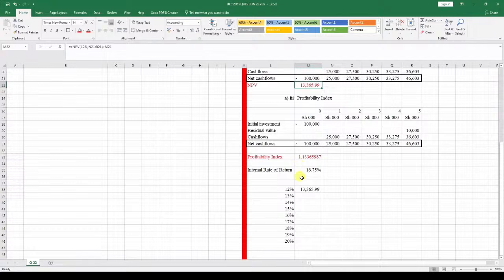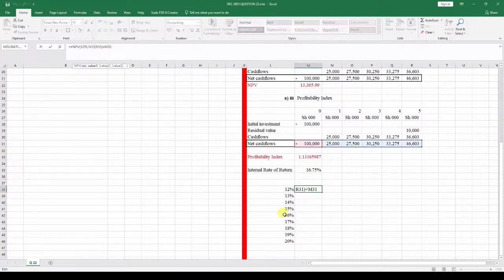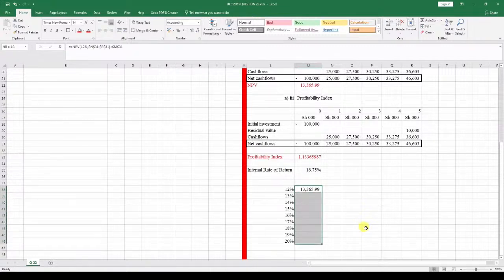That's fine. But because we want to get the corresponding NPVs at different rates over here, I need to lock the formulas. So I press F4 there, I click over here, I press F4, and I press F4 over here, so that I can lock and ensure that everything is okay. So if I drag my formula over here, it should be able to work. So that's what I'm going to do right here. So shift, Control D.